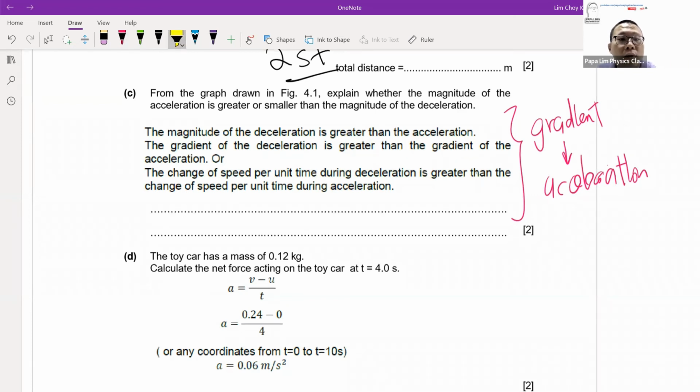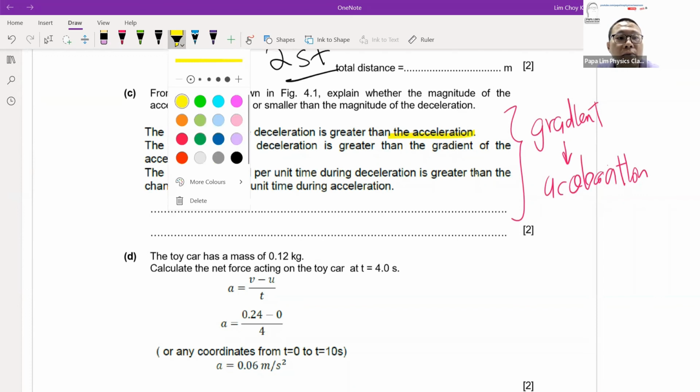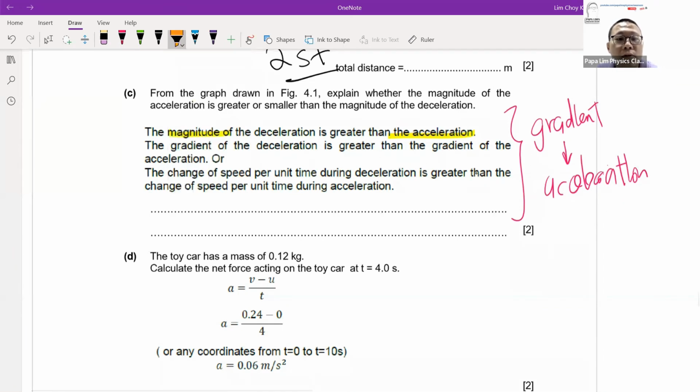Although we can conclude the magnitude of the deceleration is bigger based on calculations, the keywords that I set at the end for your explanation actually make references to the gradient. So you have to tell me that the magnitude of the deceleration is bigger than the acceleration. Why? Because the gradient of that line is steeper than the acceleration. So we make references to the gradient here because that is what the question is asking for.